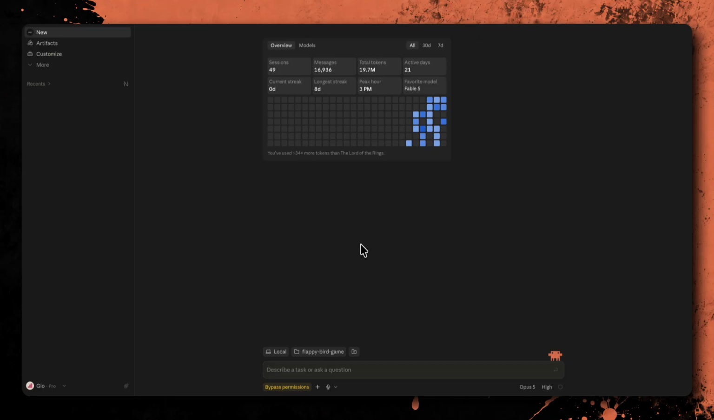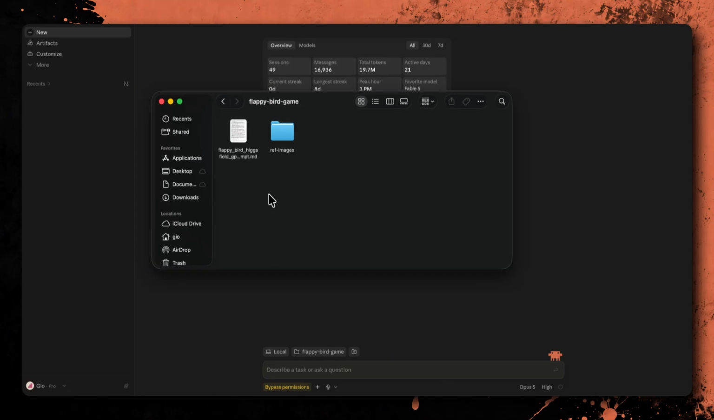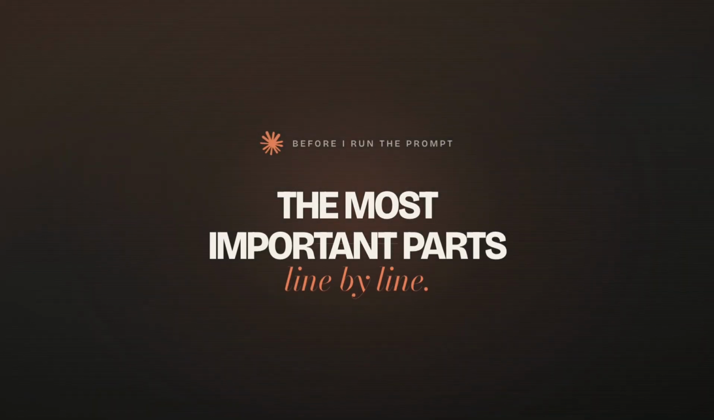The goal is to create our own polished Flappy Bird-style 2D game, and we're going to handle the complete development workflow inside Claude Code. As you can see, I've already selected the local project folder, and for the model, I'm using Claude Opus 5 with the effort level set to high. Inside the folder, I have the complete master prompt saved as a markdown file, along with several reference images that Claude can analyze before creating a similar but original visual direction for the game. Before I run the prompt, let's quickly go through the most important parts.